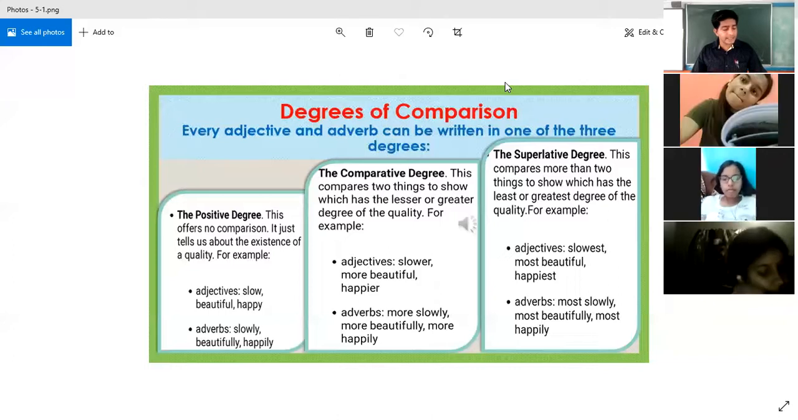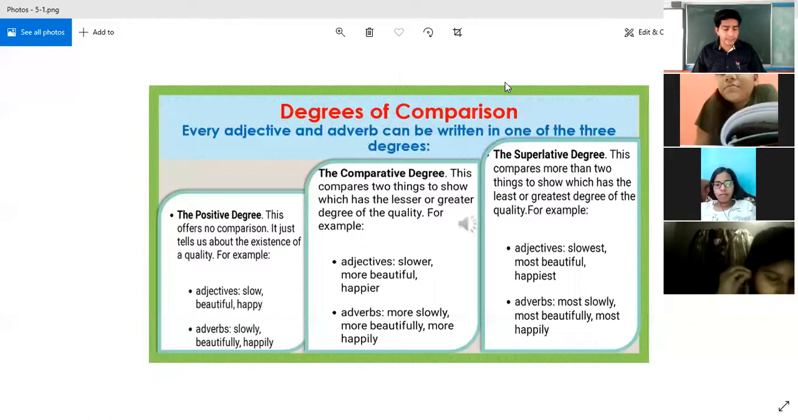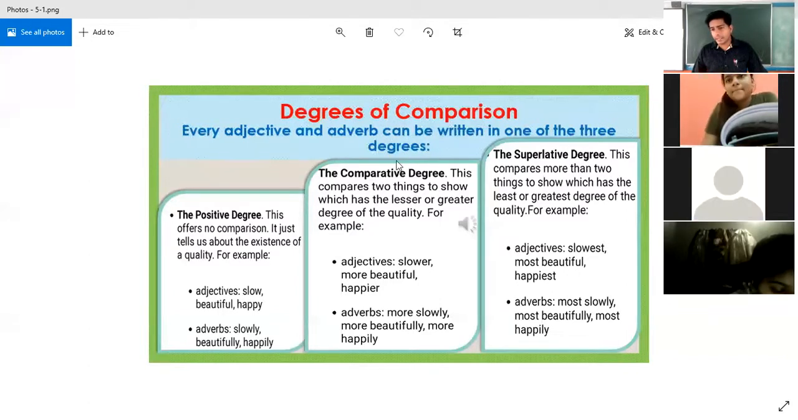Look at the text. We can change the degree of an adjective or an adverb used in a sentence into another degree without changing the meaning. Every adjective and adverb can be written in one of the three degrees. We can use one of the three degrees in a sentence; we don't use all three together in a sentence. Three degrees it has got.